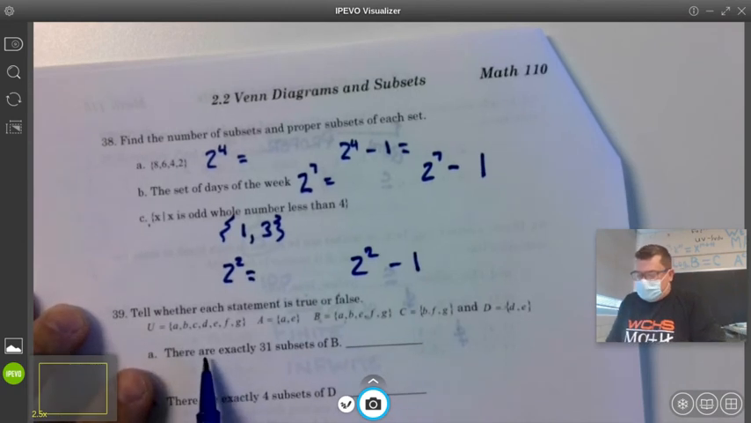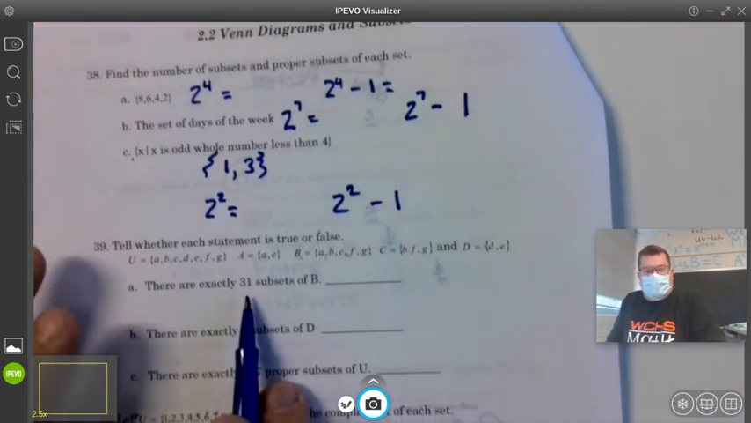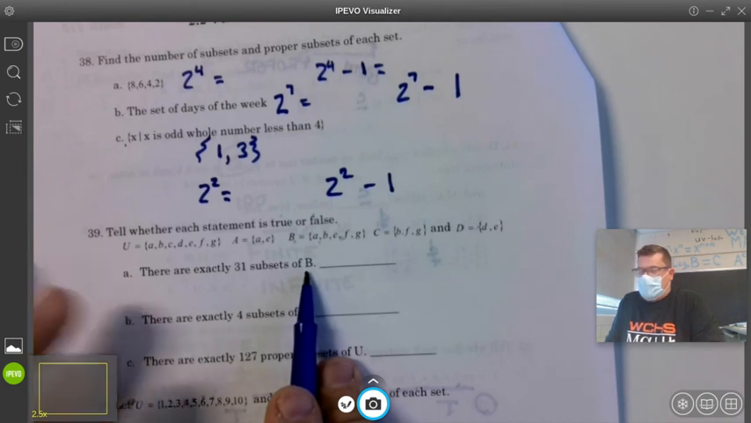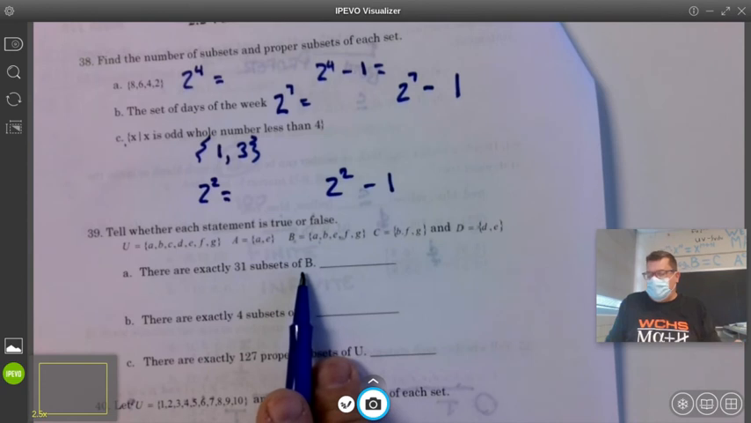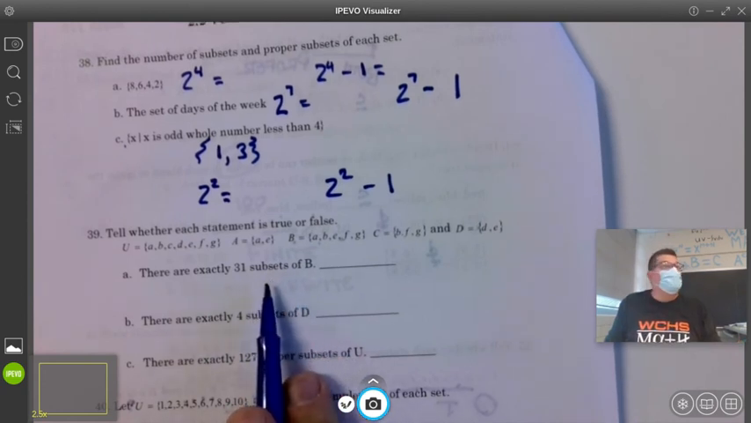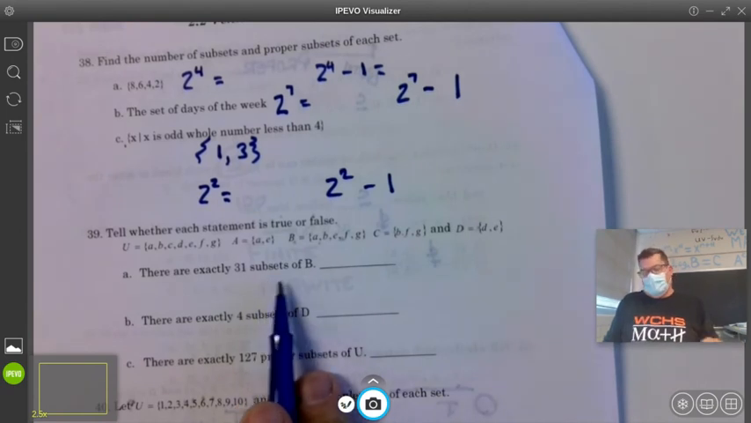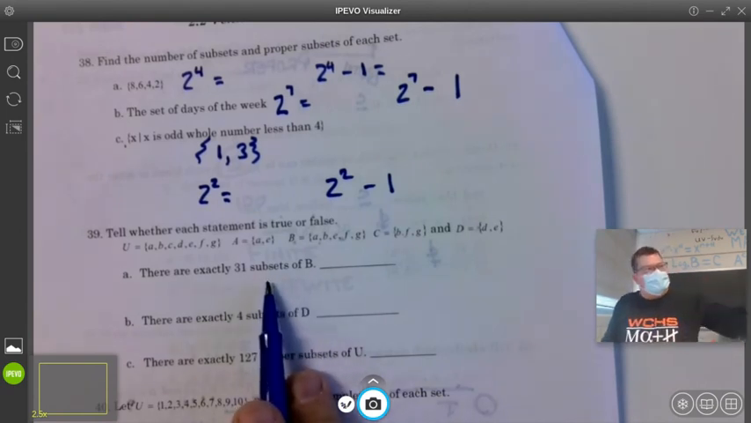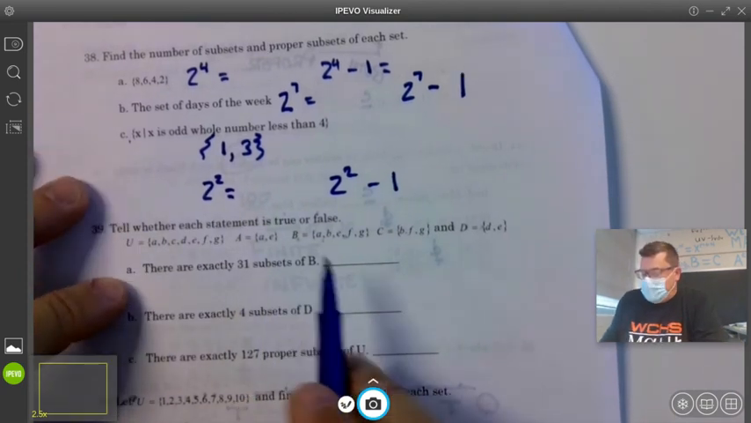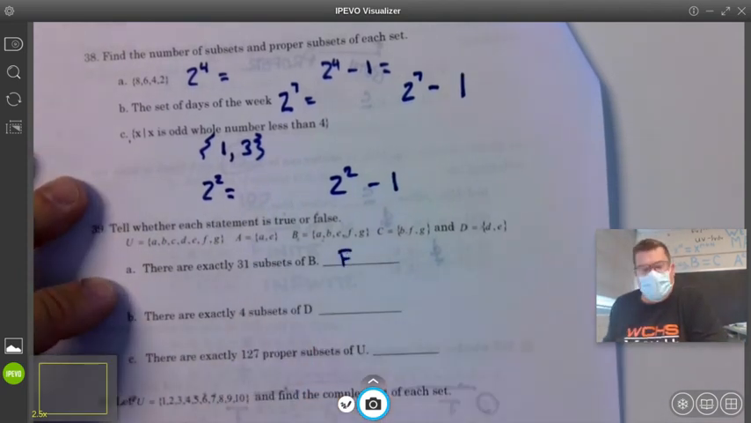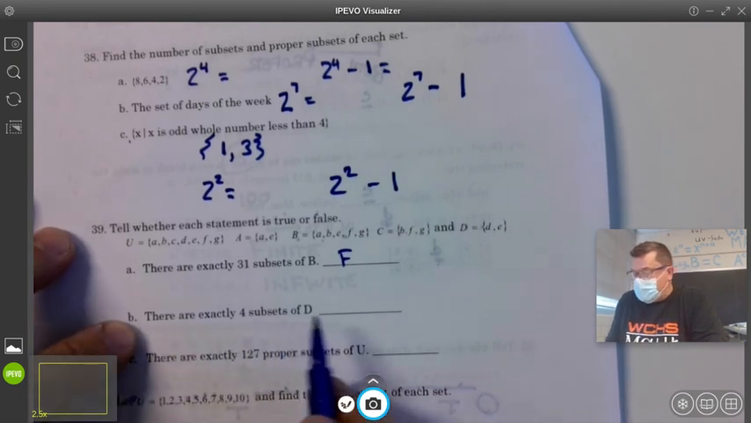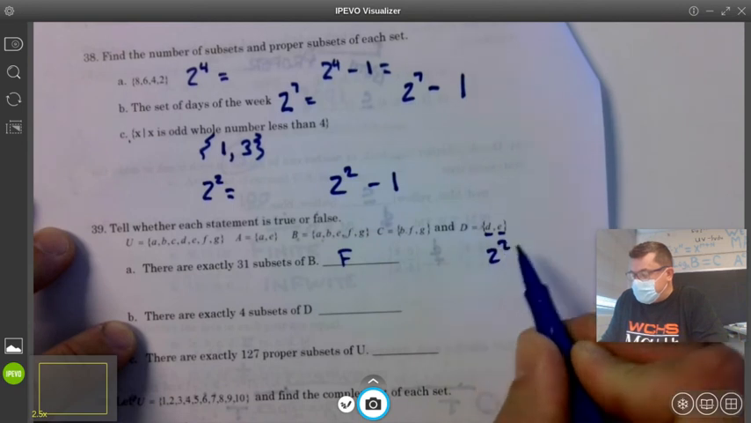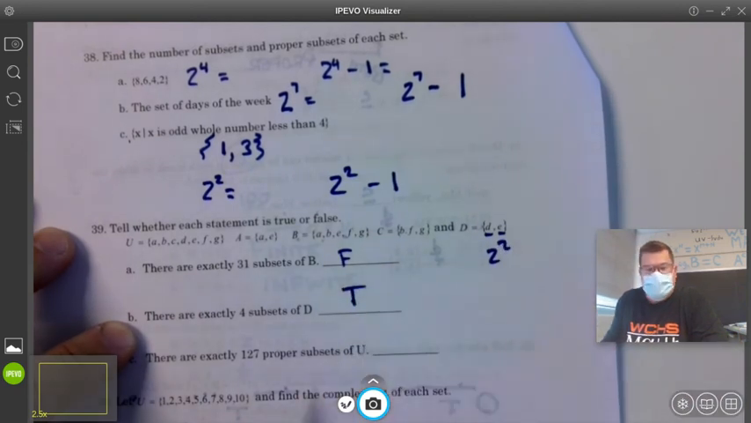True or false? There are exactly 31 subsets of B. I don't even have to look at B. 31 is not a power of 2, right? There might be 31 proper subsets, but subsets have to be powers of 2. So, false. There are exactly 4 subsets of D. 2 to the 2nd is 4, true.